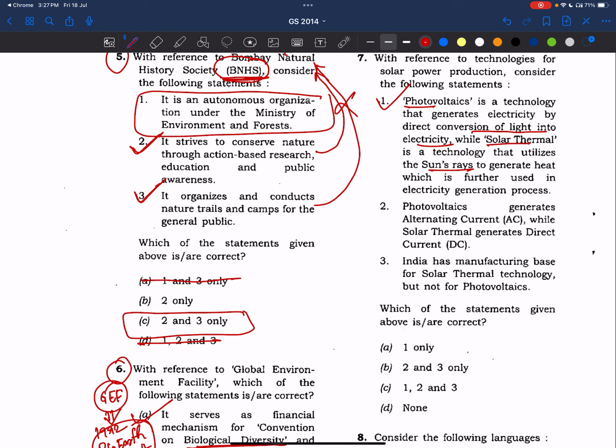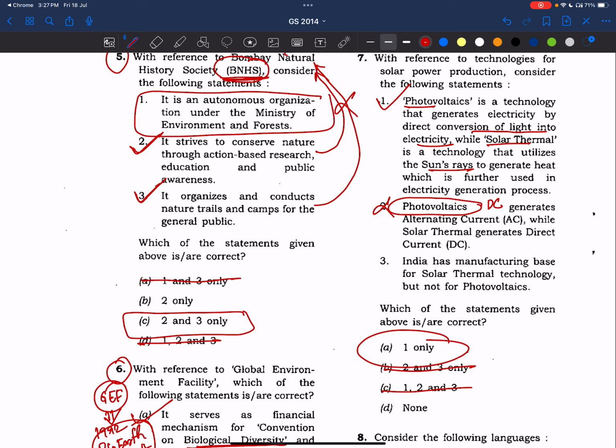Okay. Photovoltaics generate alternating current, while solar thermal generates direct current. Photovoltaic also generates DC current only. We all know in the solar panel, first the solar panel will be kept, then it is given to the battery, right? From there it will be connected to the inverter, then AC current will be coming to our home, right? So it is also a DC generator, not an AC generator. So this statement becomes wrong. We know the first statement is correct. The answer is A.